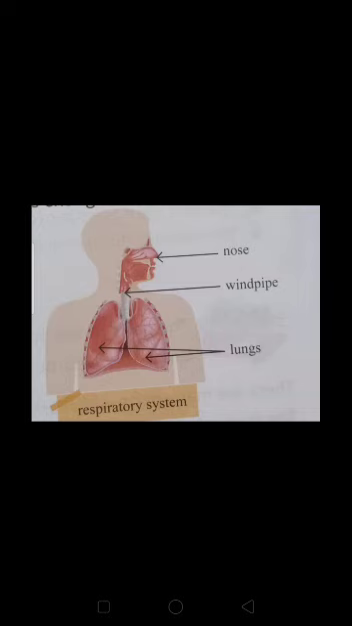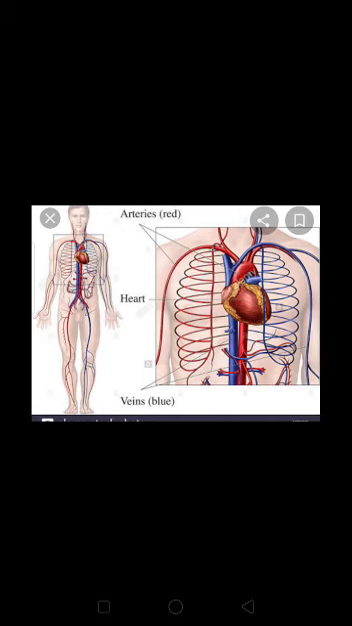Now, our third system is the circulatory system. The heart is the central organ for pumping the blood throughout the body. The heart, the arteries and the veins form the circulatory system. Our heart is a pump, right? Our heart is divided into two sides. One is the right side and the second is the left side. The heart pumps liquid blood.